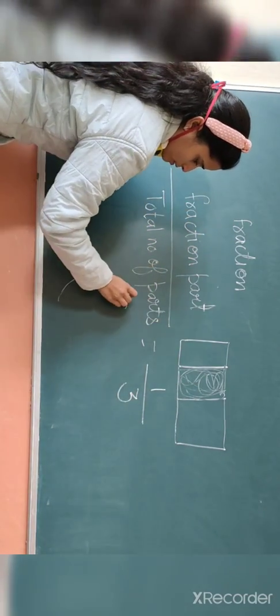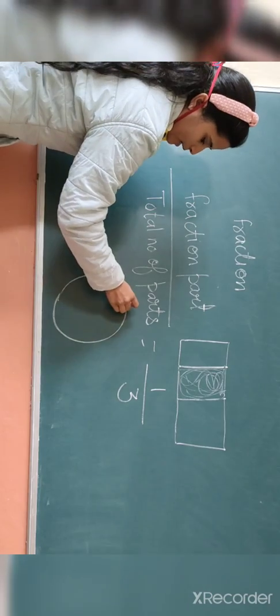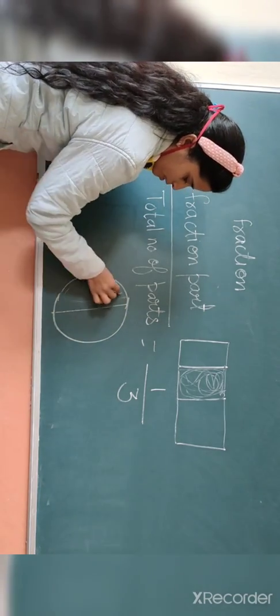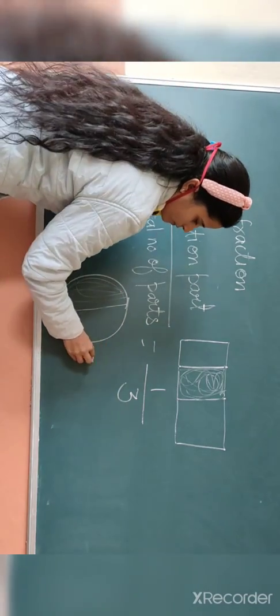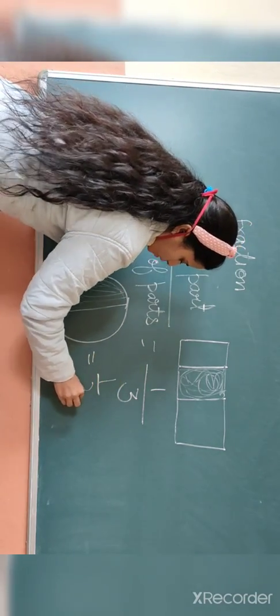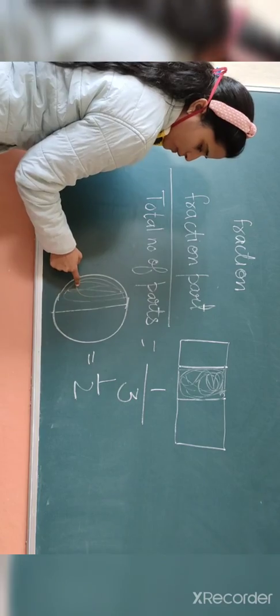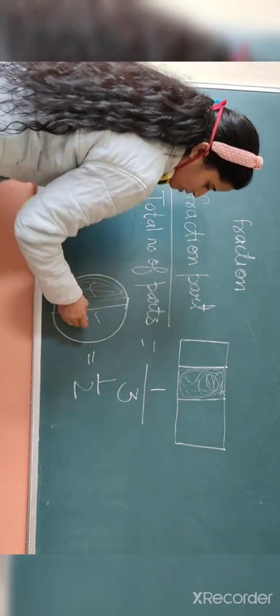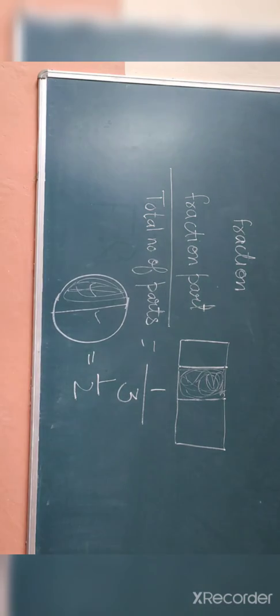If I take this circle and divide it into two parts, and this part is shaded, how will I write it? It will be written as 1 over 2. This is the fractional part, and 2 is the number of parts. This is 1 and this is 2. So in the same way you can complete your exercise 9.1 and 9.2.